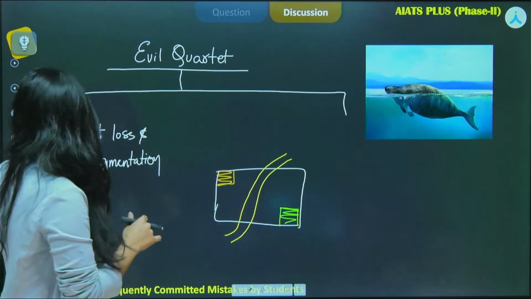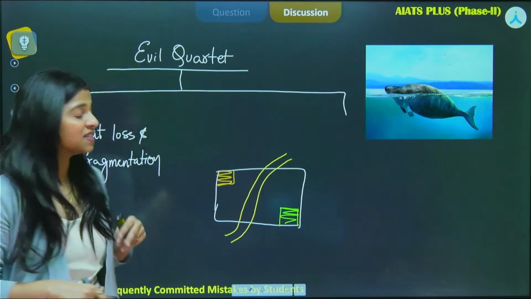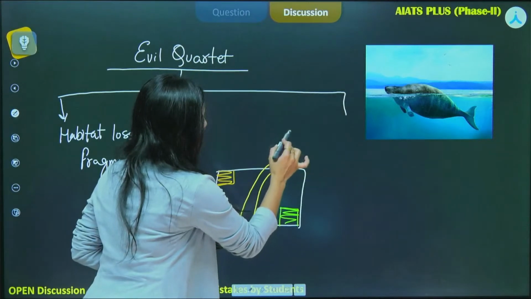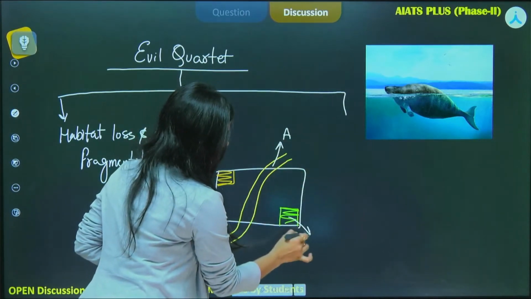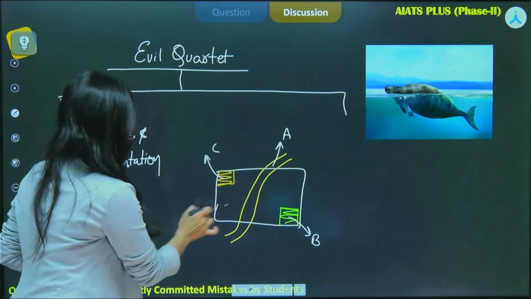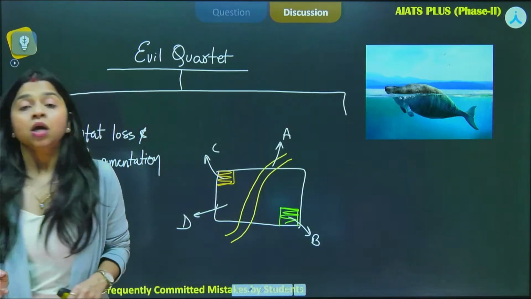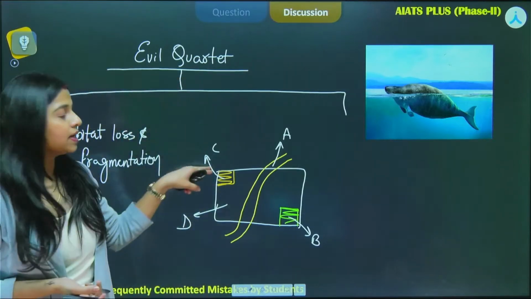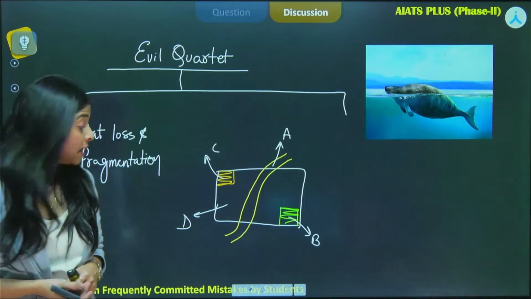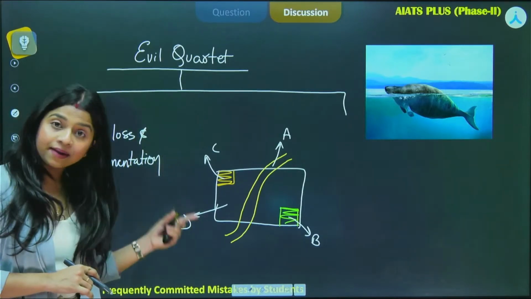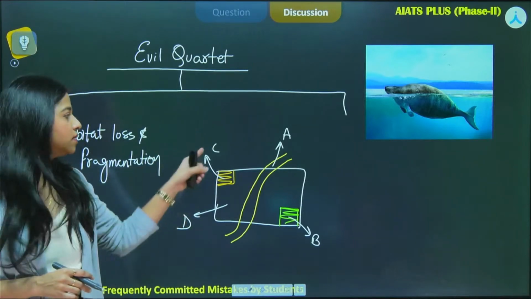Now, the particular habitat has been divided into fragments, okay? Let's say this is fragment A, this is B, this is C, and the leftover is D. Now, there were some species of animals living in the area C, and the species living in the area D were dependent on the ones living in C.